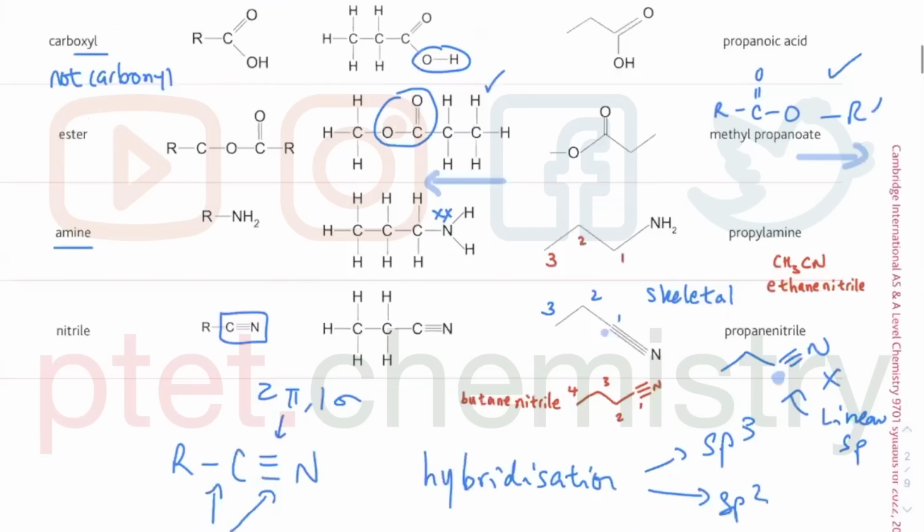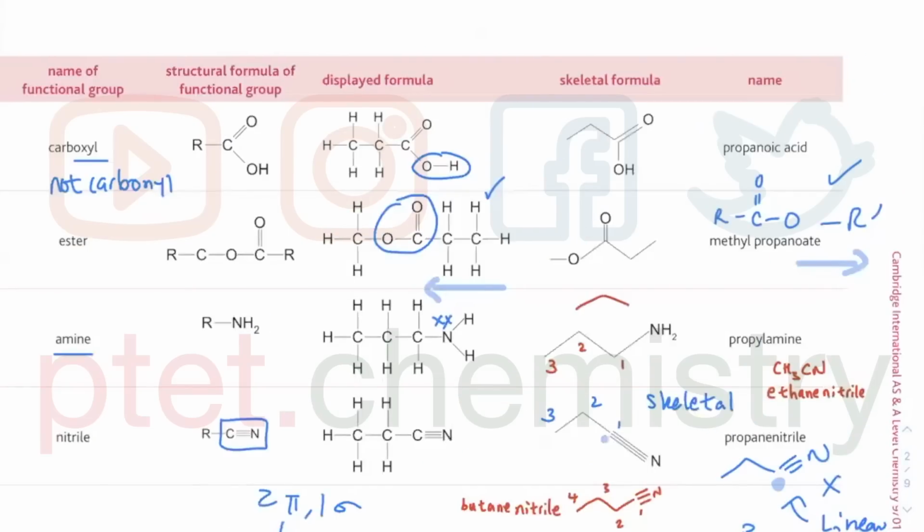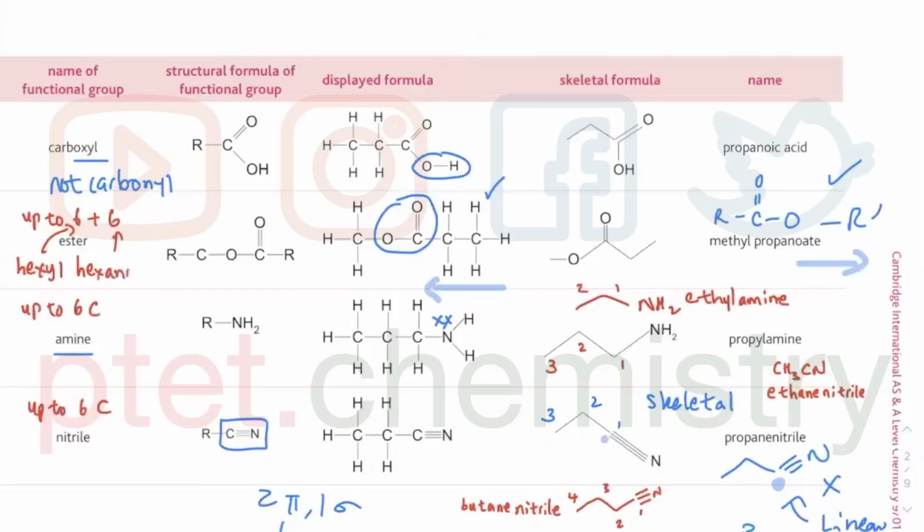Okay. All right. Now, naming. Propylamines, of course, you can have ethylamine. So this will be 1 and 2, so 2 carbon amines. Of course, you can have butylamine, pentylamine, up to 6 carbon, right? Remember what they say? Up to 6 carbon. So you can have hexane nitrile, pentane nitrile, butane nitrile, etc. So practice the names up to 6 carbon. That's what they say: up to 6 plus 6. With 6 carbon there will be hexyl, and then with 6 carbon there will be hexanoate, up to 6 plus 6, something like that. So give or take, you should know how to draw the skeletal formula.